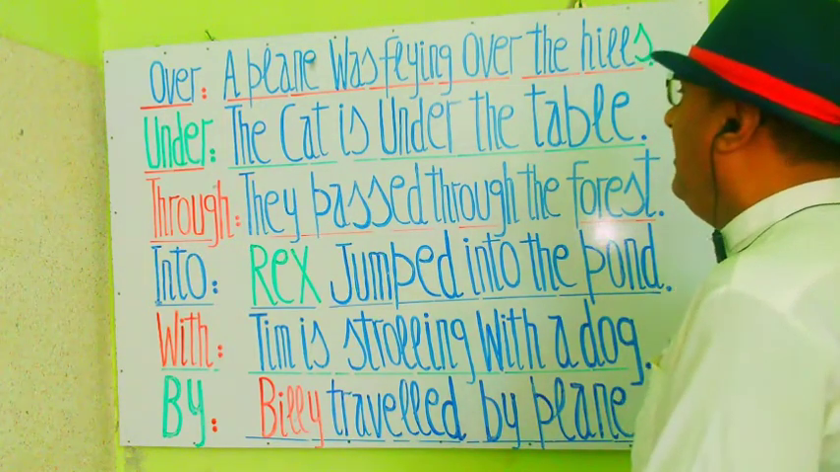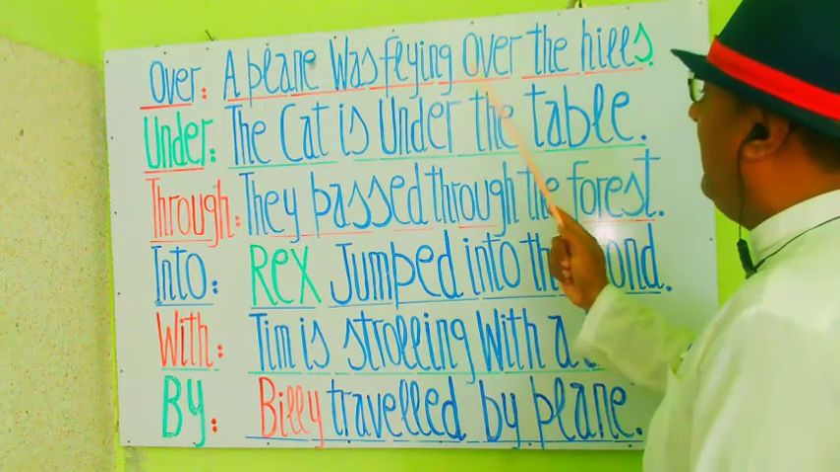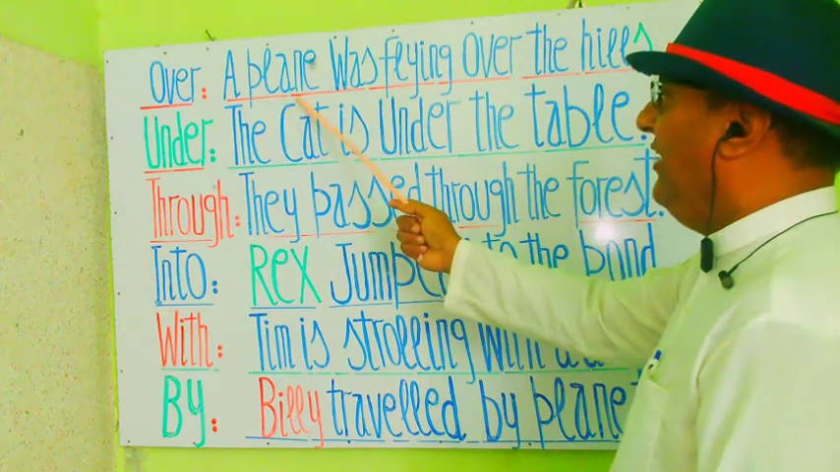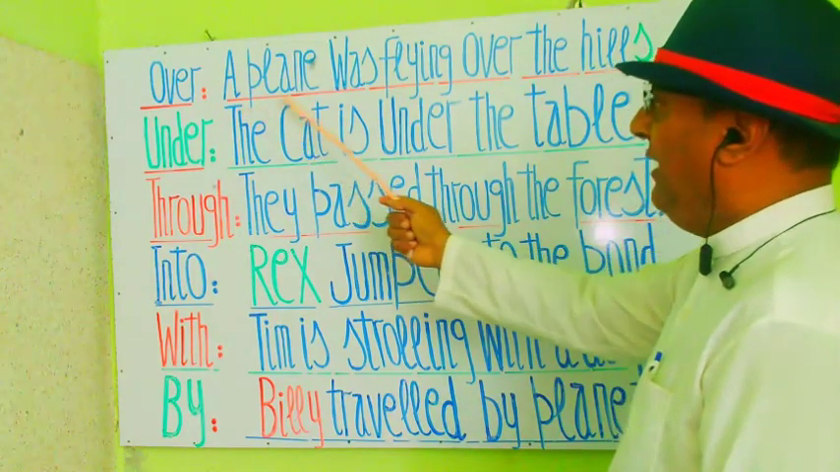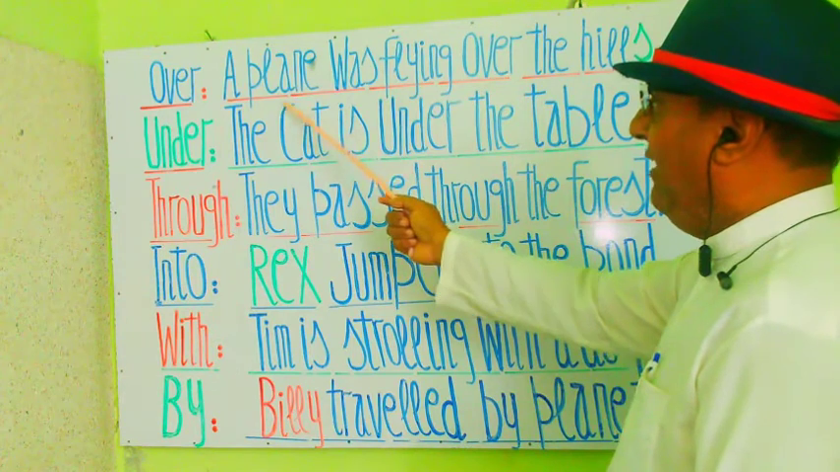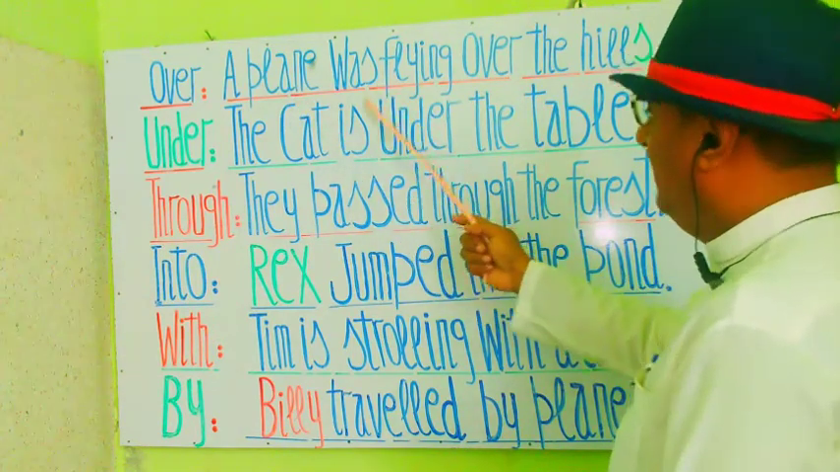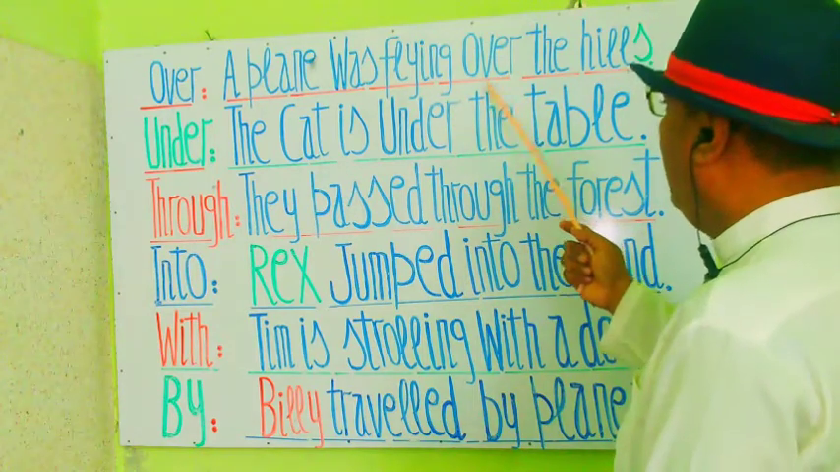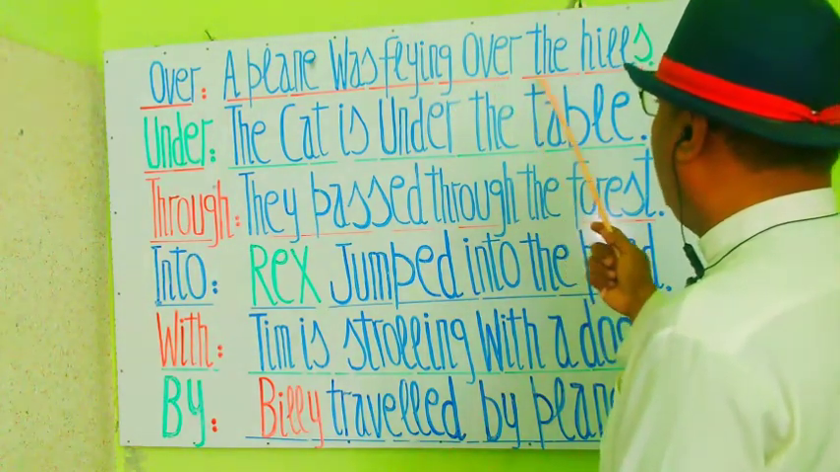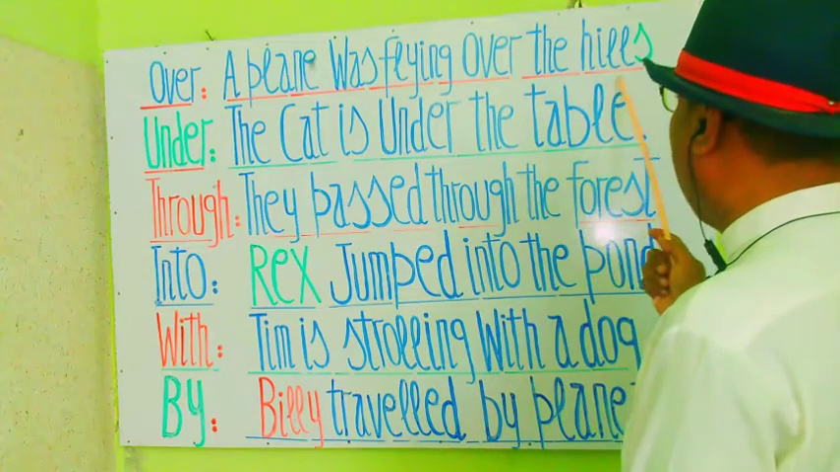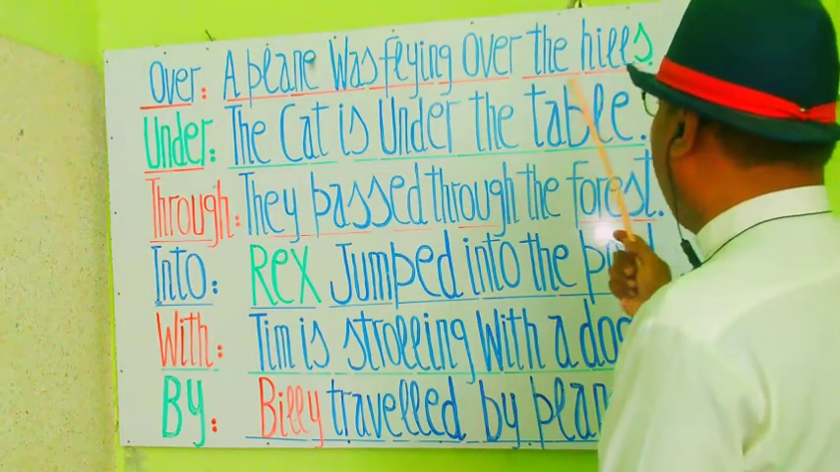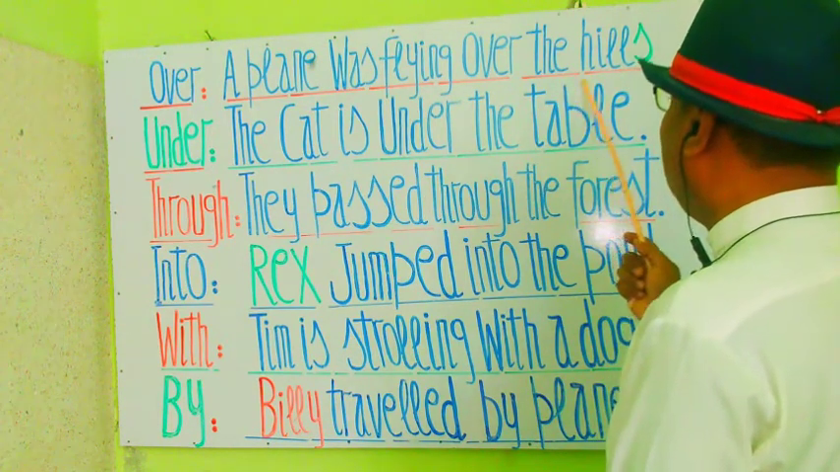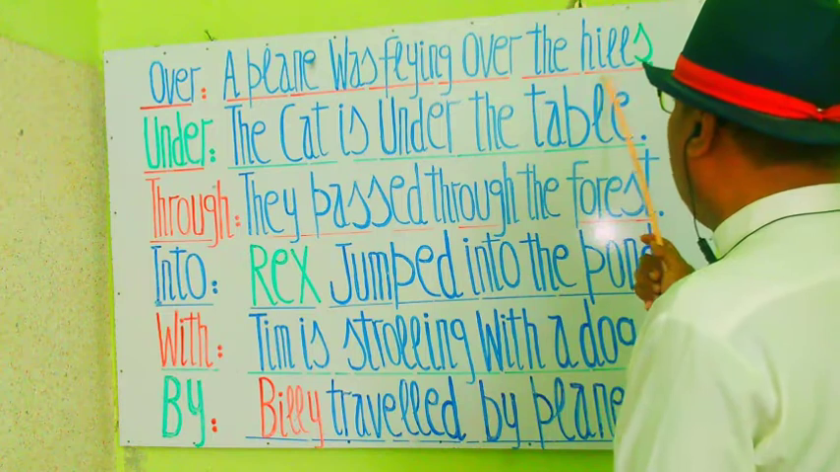My students, over is a preposition here, and you see that a plane is a subject in this phrase. In this sentence, a plane is a subject and a noun, and was flying are the verbs, and over is a preposition, and after over we see the hills. The hills is an object in this phrase, a plural noun.